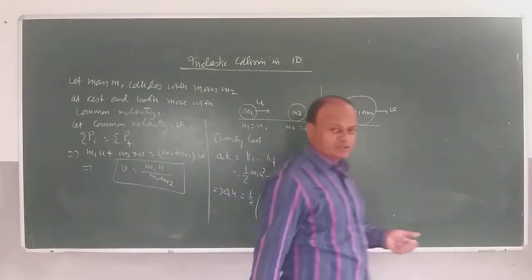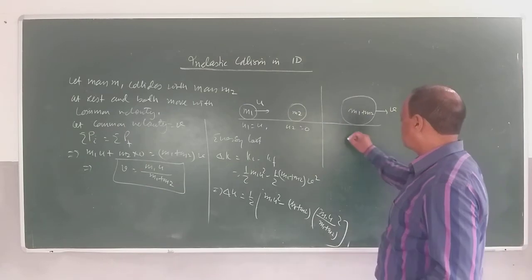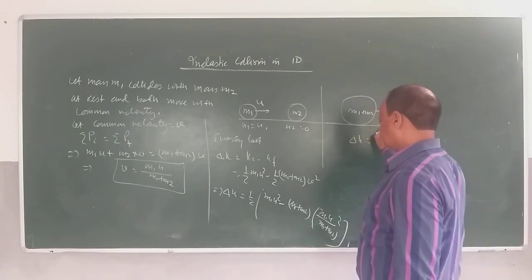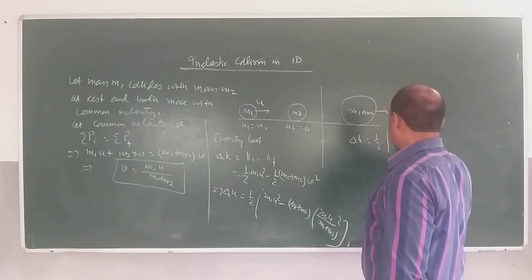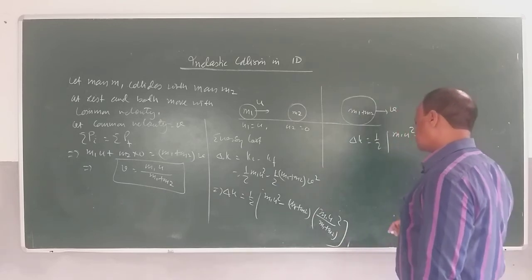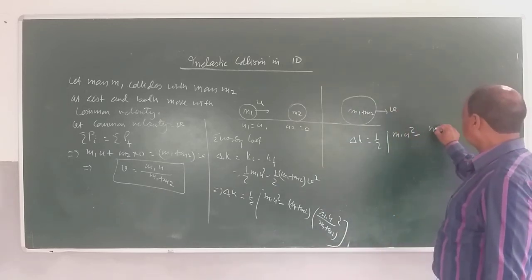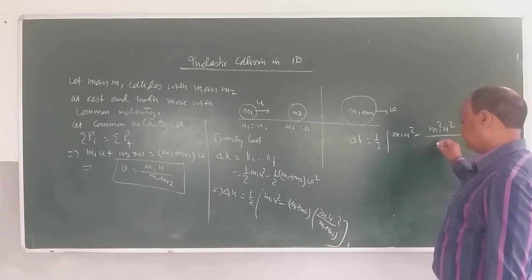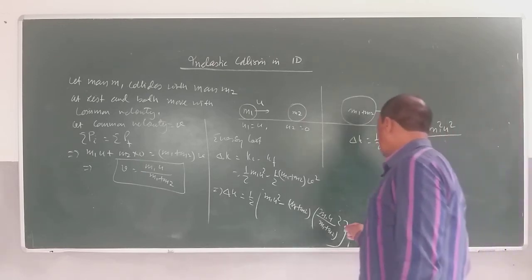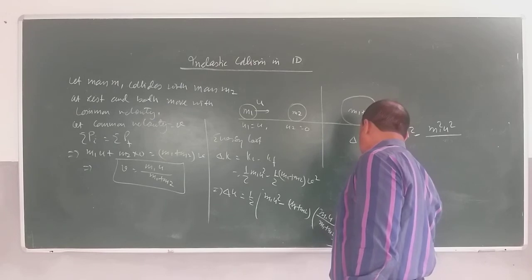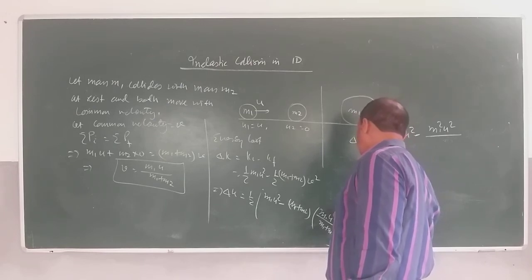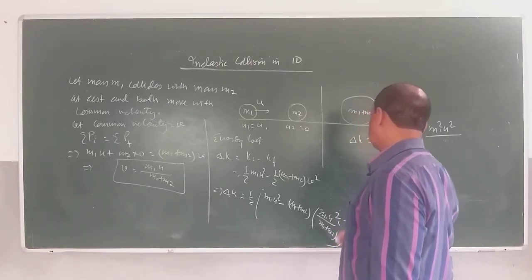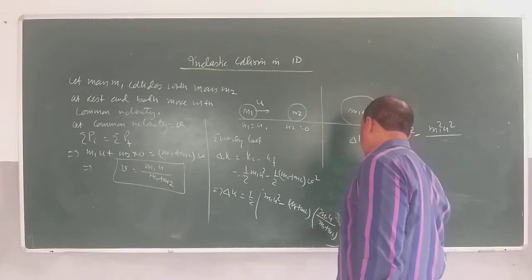So if we simplify this, children, then we get delta k equals half m1 u square minus m1 square u square divided by m1 plus m2 whole squared. The whole thing I'll square here, only will be easy for you to understand.